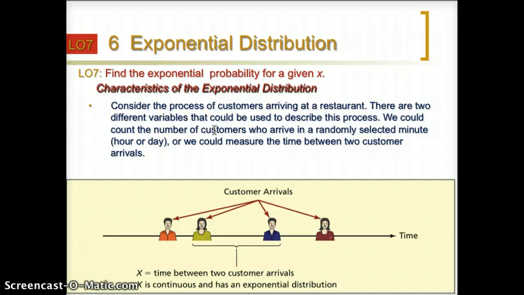So now we focus on the second way to describe this process. That one we will call the exponential distribution. For the exponential distribution, we are focused on the time between two customer arrivals. So this is a time, so it could be any value. So x is continuous and has an exponential distribution.